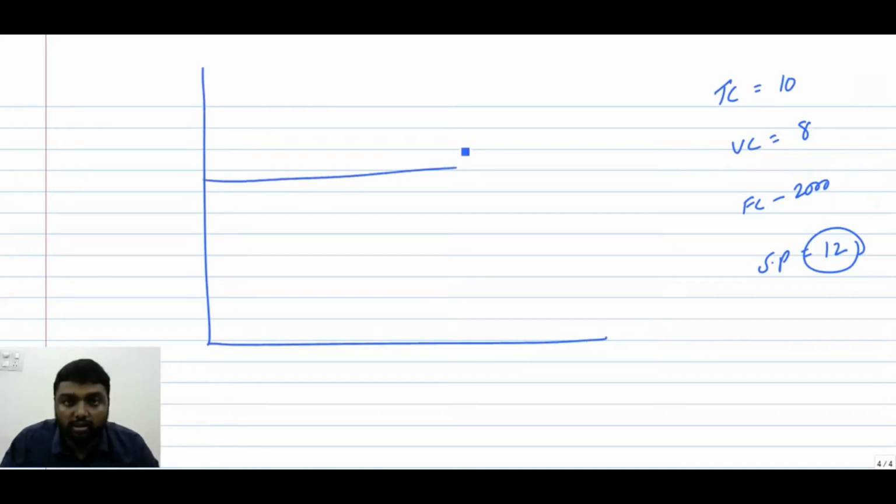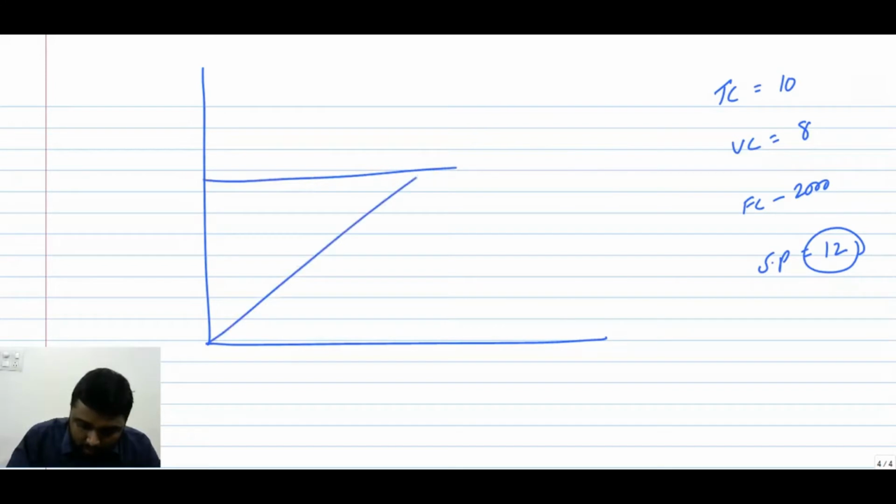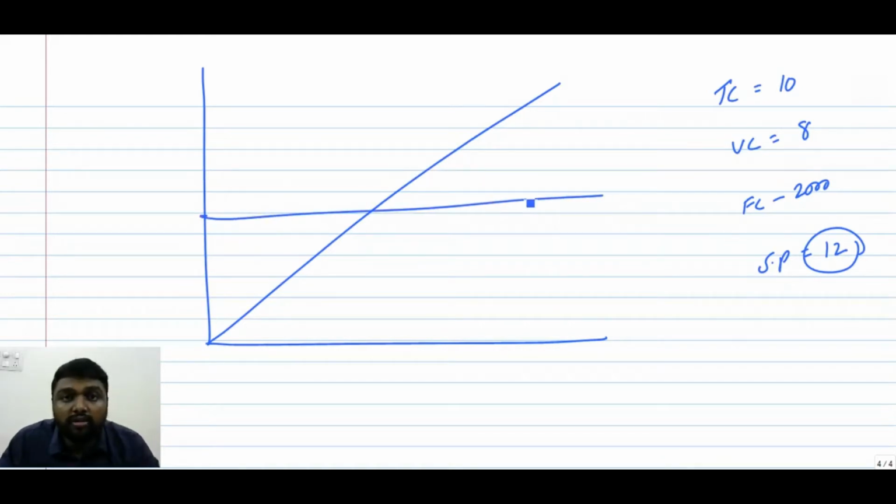This is your fixed cost, so your variable cost will go like this. Total cost will start from here. Total cost means variable plus fixed, so it will go like this.